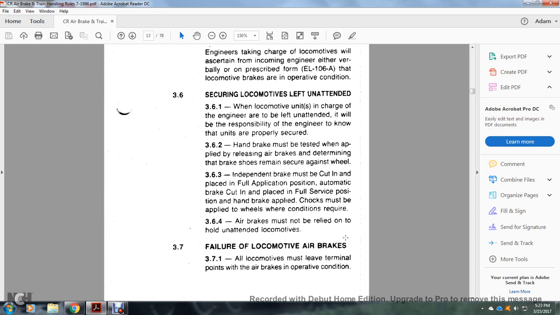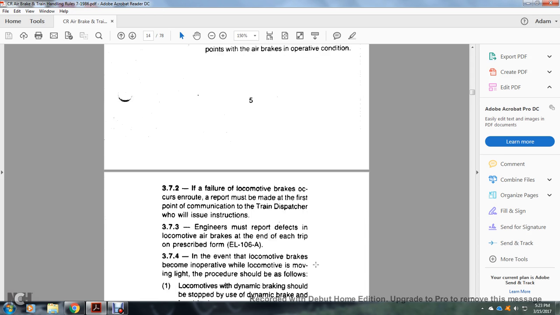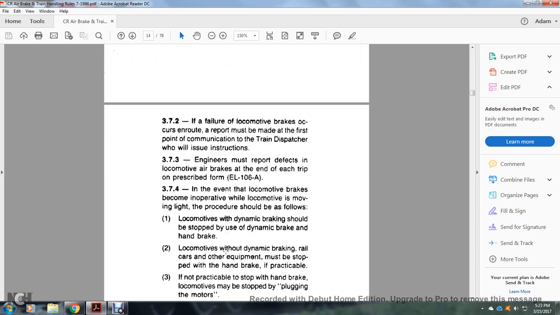3-7, failure of locomotive air brake. 3-7-1, all locomotives must leave the terminal points with the air brake in operative condition. 3-7-2, if the failure of locomotive brakes occurs en route, the report must be made at the first point of contact with the train dispatcher who issued the instruction. 3-7-3, engineers must report the defects of locomotive air brakes at each end of the trip on the form prescribed, EL 106A.